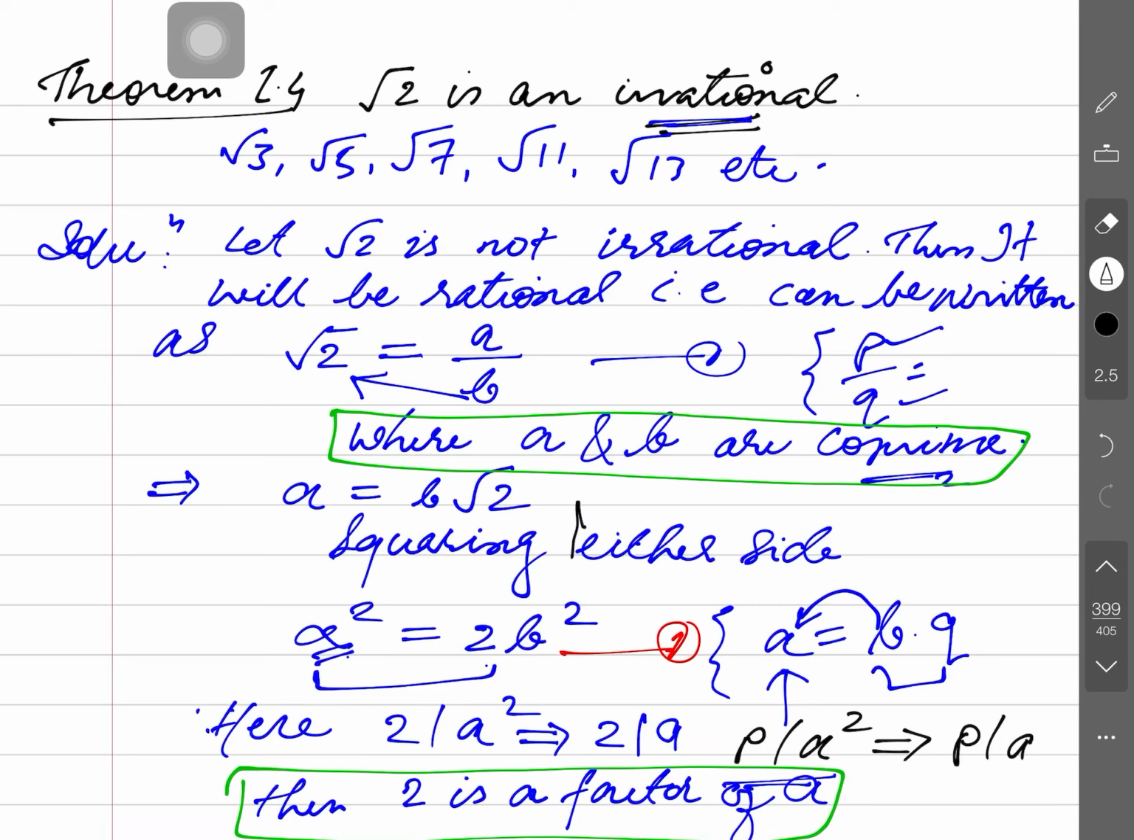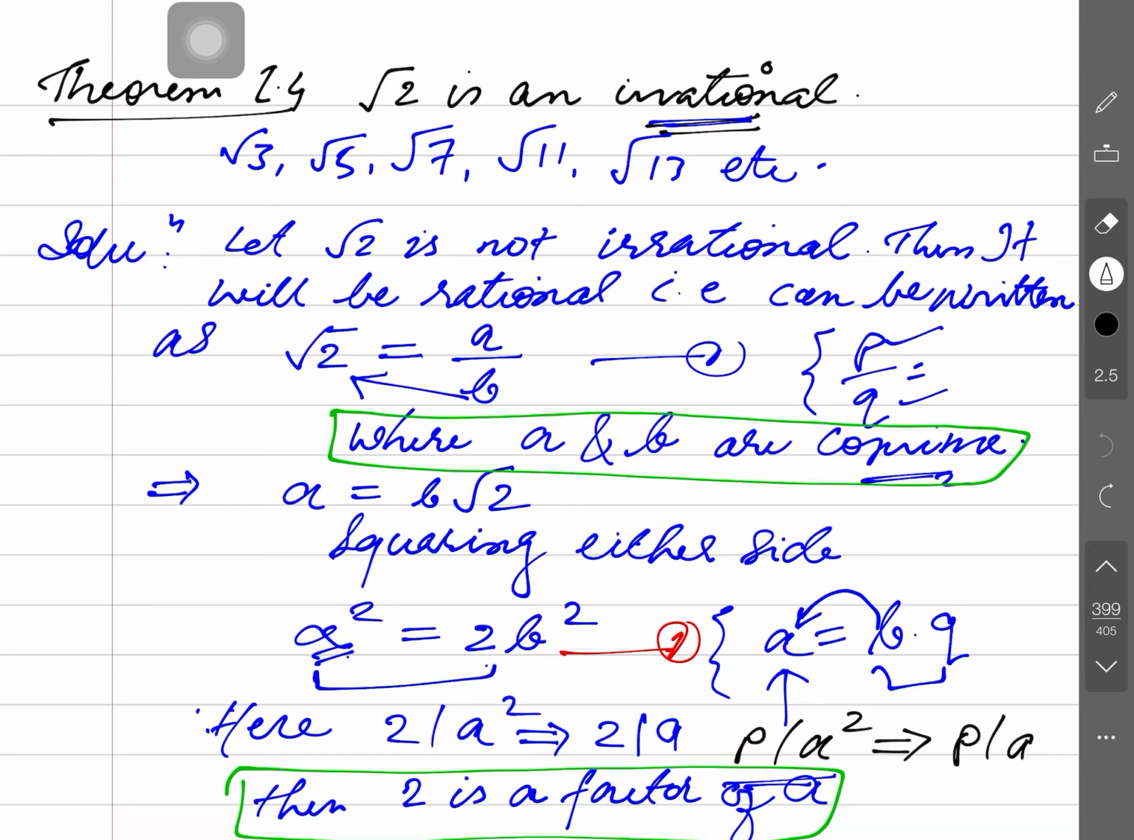You may say this is okay, guys. And what is it saying? Root 2 is irrational. Under root any prime number like 3, 5, 7, 11, 13, these all make the number irrational. And the proof steps of proving: let root 2 is not irrational, then it will be rational. The method which we employed yesterday was the contradiction method.